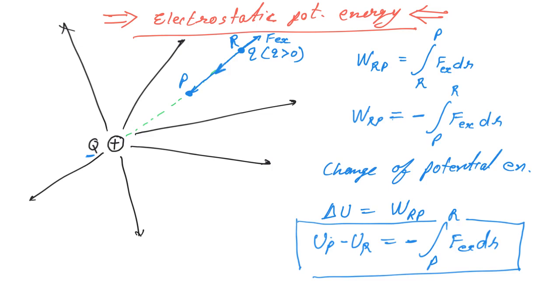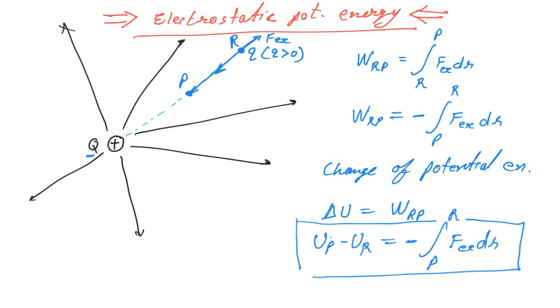What I am saying is, watch here. Suppose I move this small charge q from R to P, not on a straight path, but in this type of curved path, and I am bringing it to point P. So in that case also, this equation is not going to change, because this equation contains P and R, and for this different path also, the initial and final points are P and R. So the change of potential energy will not be different.